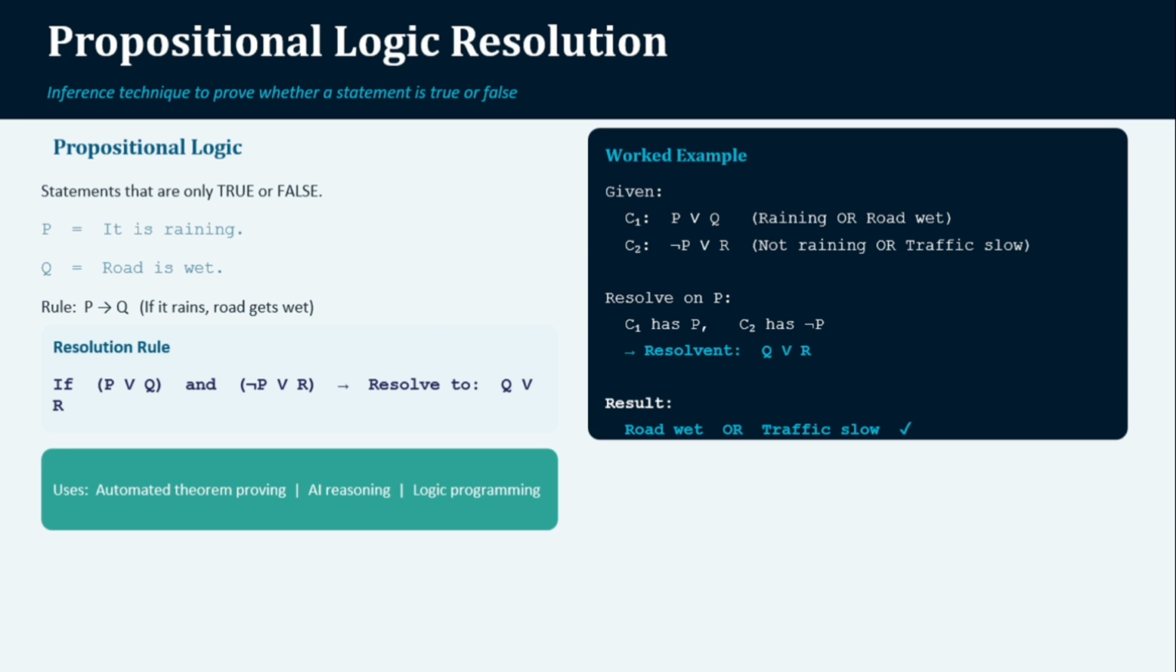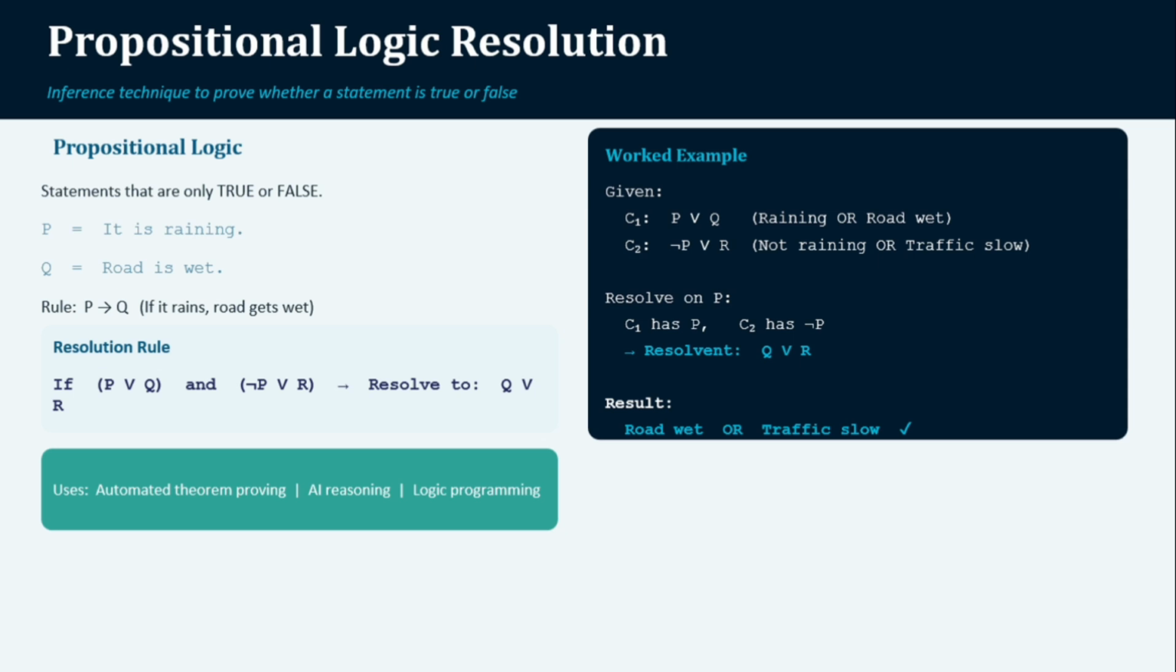The resolution rule says that if we have P or Q, and not P or R, then we can derive Q or R. Let's look at an example. Suppose we have: it is raining or the road is wet, and it is not raining or traffic is slow. After applying resolution, we get: the road is wet or traffic is slow. Resolution is commonly used in automated theorem proving, logic programming, and AI reasoning systems.